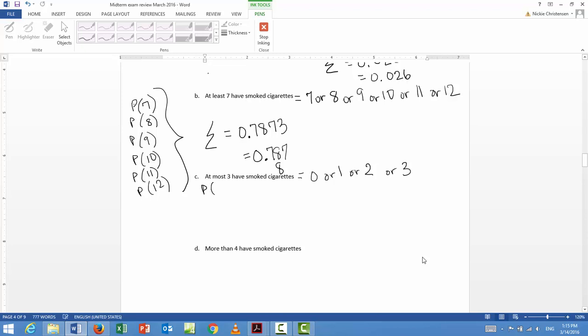You're going to find the probability of 0, the probability of 1, the probability of 2, the probability of 3, and you're going to sum those. Okay, and you should get a sum of 0.00564. All right.